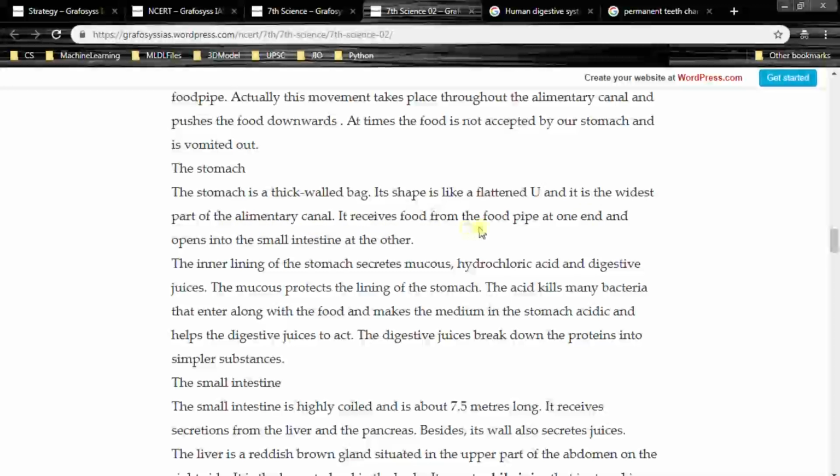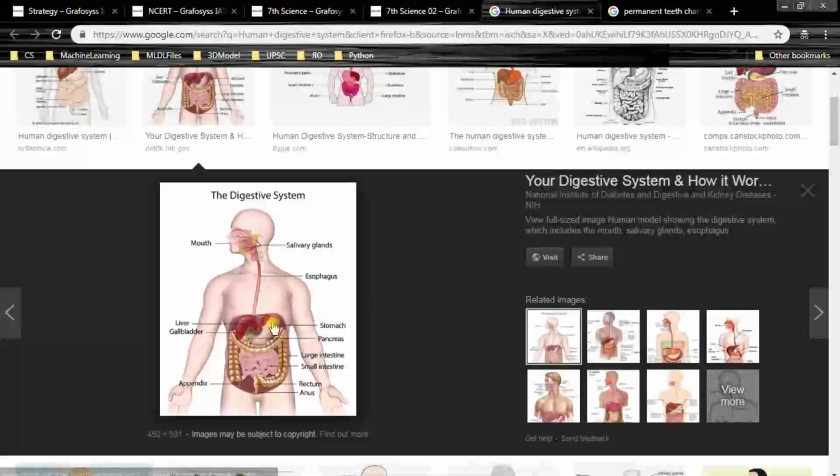It receives food from the food pipe at one end and opens into the small intestine at the other. So you are seeing here stomach, and it has two openings, one for food pipe, another for small intestine, right?